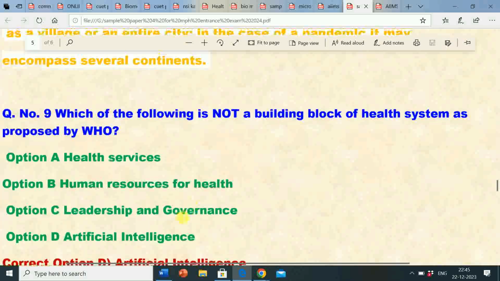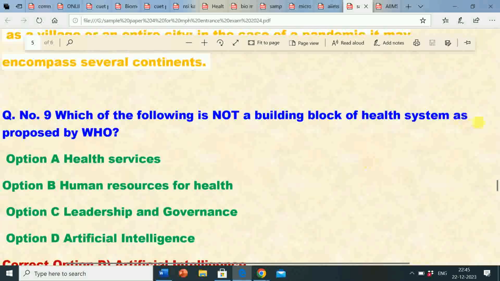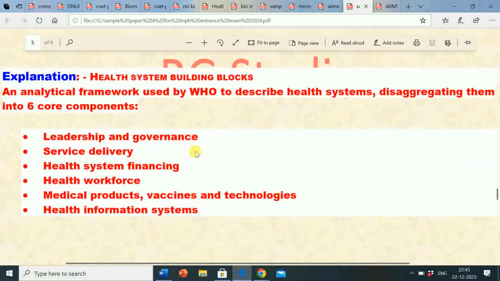So artificial intelligence is not a building block of health system as proposed by World Health Organization, and here the building blocks of health system as proposed by WHO are leadership and governance, service delivery, health system financing, health workforce, medical products, vaccines and technologies, health information systems.